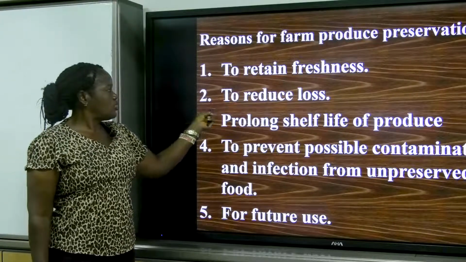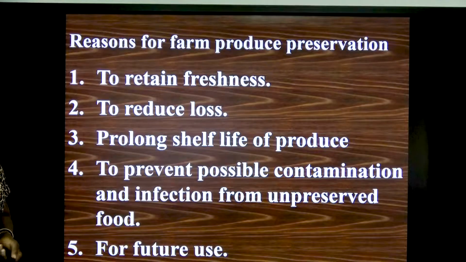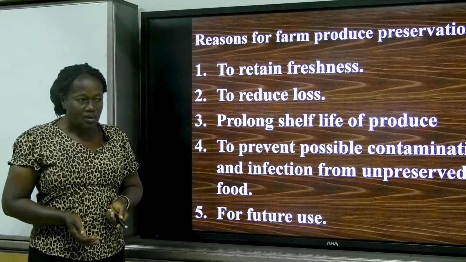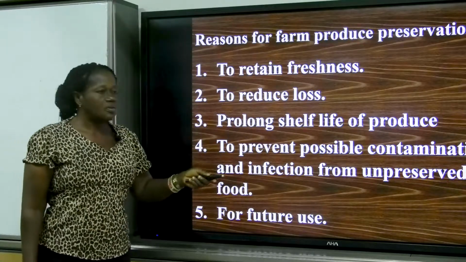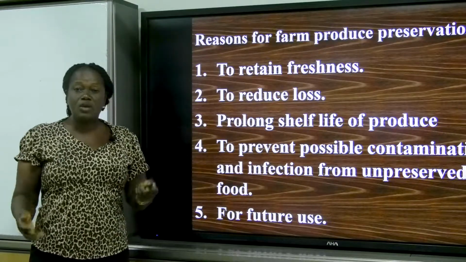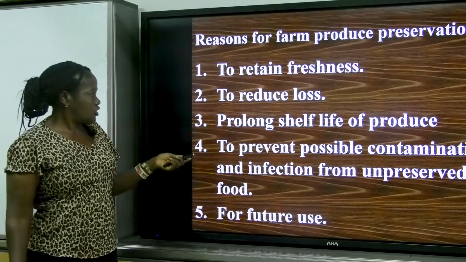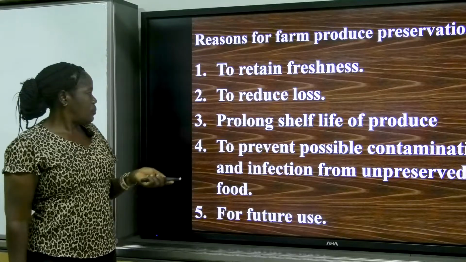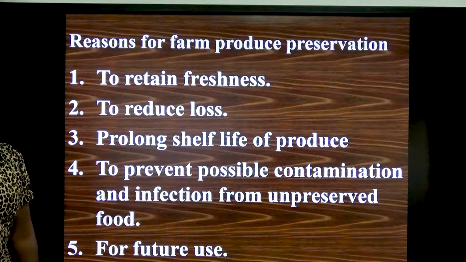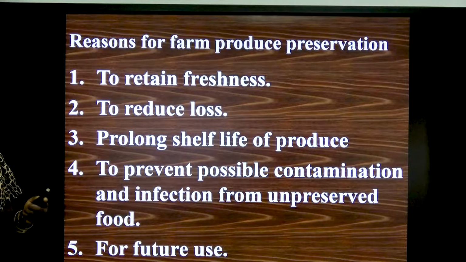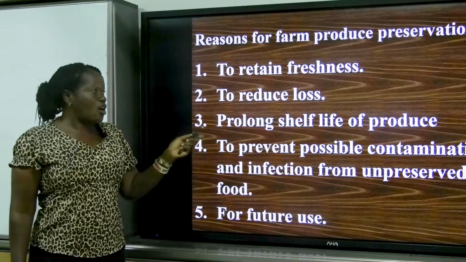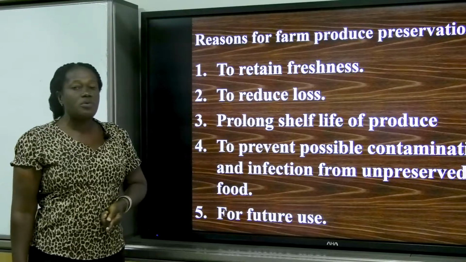Then number 2 is to reduce loss. What do you mean by loss? By the time you harvest your crops and did not preserve them, you are going to have plenty of spoilage. And if it is spoiled, you are going to throw them away, which is not good for the purpose. Number 3 is to prolong the shelf life of the produce. Any agricultural produce that you have harvested, if you do not preserve it, the shelf life will be reduced.